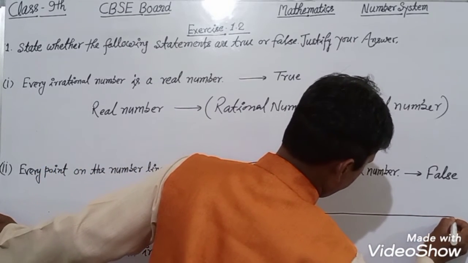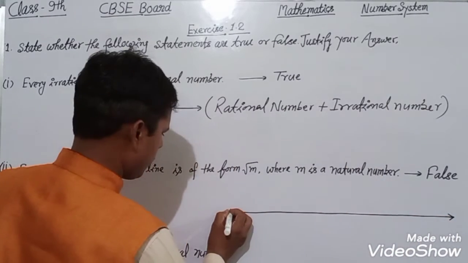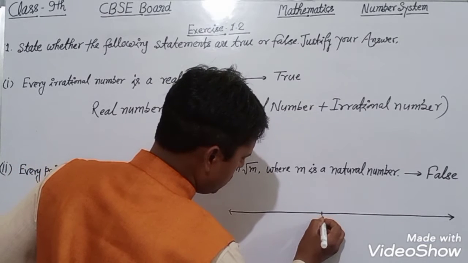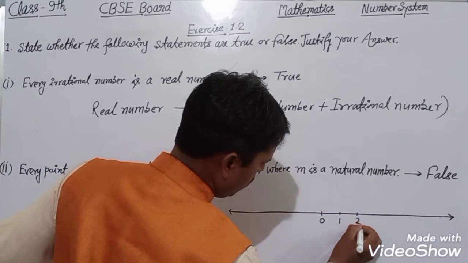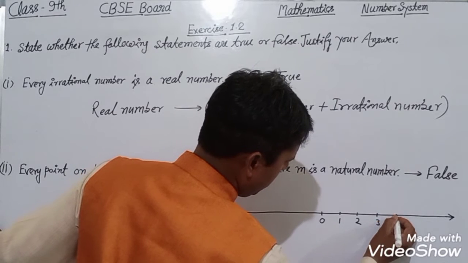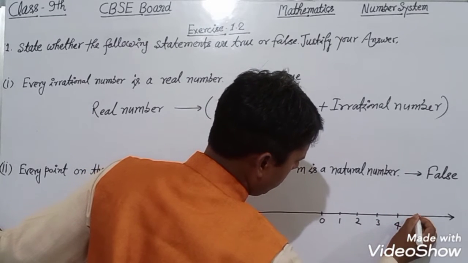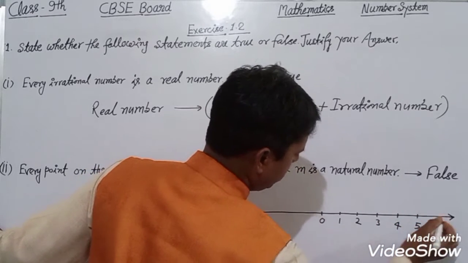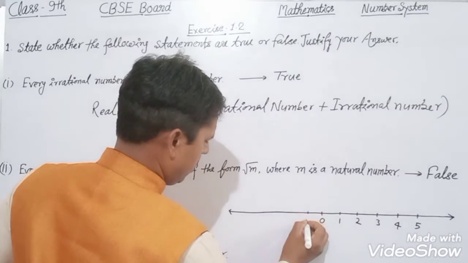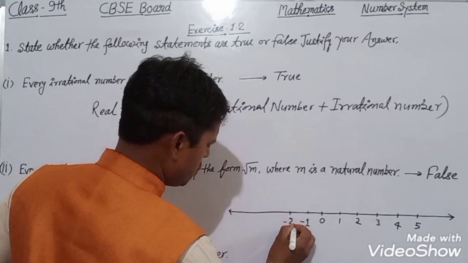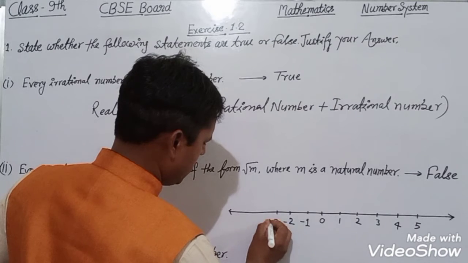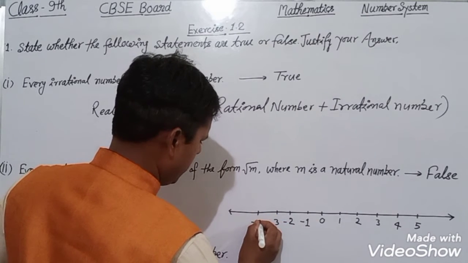This is our number line. Here we take 0, 1, 2, 3, 4, 5, and this is -1, -2, -3, -4.